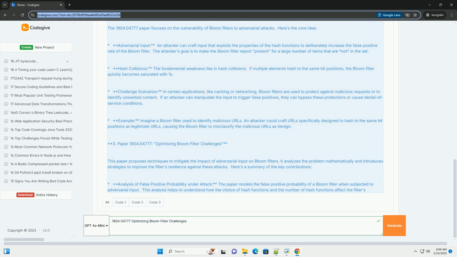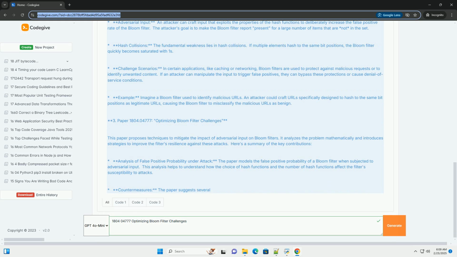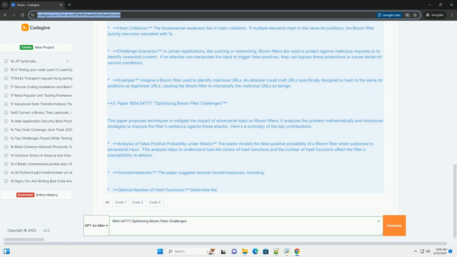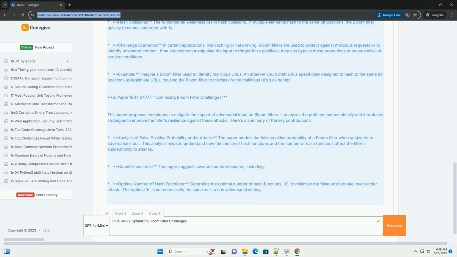How Bloom filters work. 1. Initialization. A Bloom filter is essentially a bit array of m bits, initially set to all zeros. 2. Hash functions. k independent hash functions are chosen. Each hash function maps an input element to one of the m-bit positions. 3. Insertion. To insert an element, the element is hashed by each of the k hash functions. Each hash value is used as an index into the bit array, and the bit at that index is set to 1.